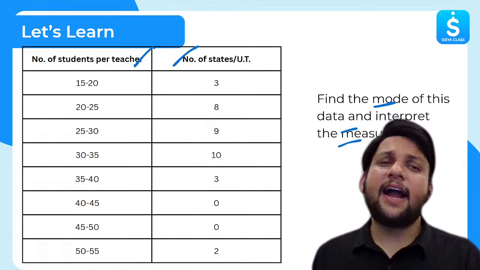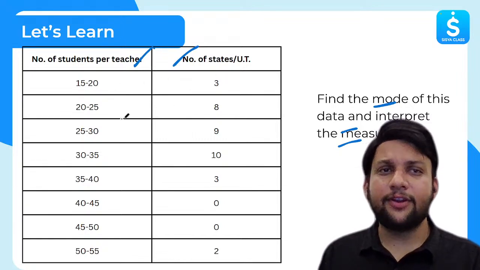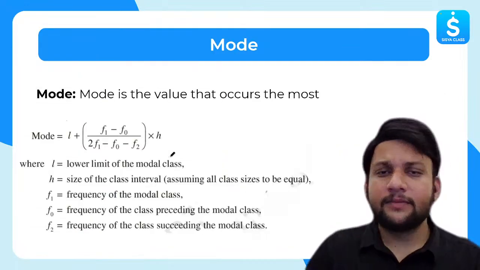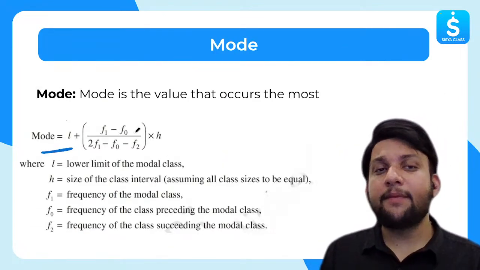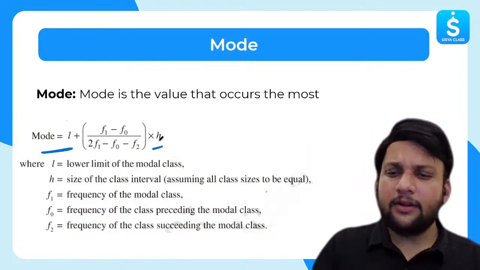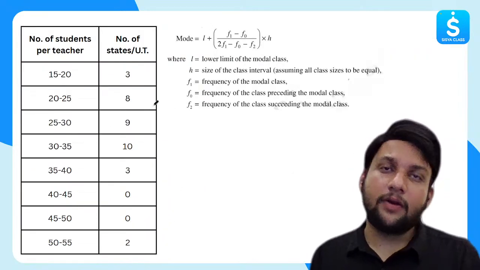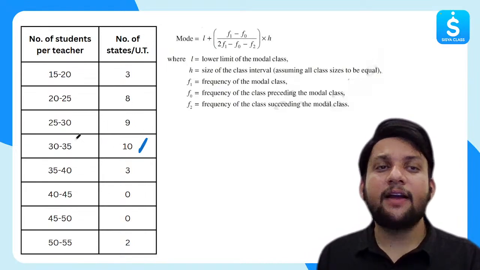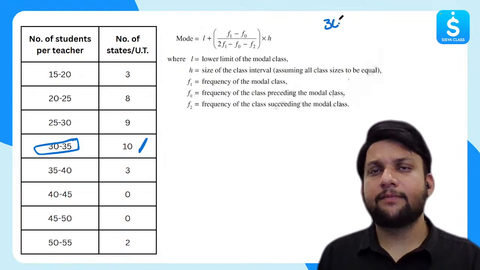Let's look at this question. We have to find the mode and also interpret the measure. So we have 15 to 20, number of states is 3, 20 to 25, 28, 25 to 30, 29. So first thing first, tell me one thing. What is the formula? Formula is mode is given by L plus F1 minus F0 over this thing. Now tell me one thing. If you look at this, can you tell me which is the modal class? How will I see this? See, the highest frequency is 10. Corresponding to 10, we have this. So our modal class becomes 30 to 35.